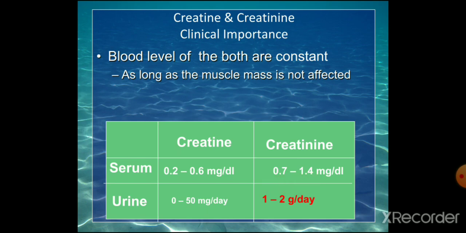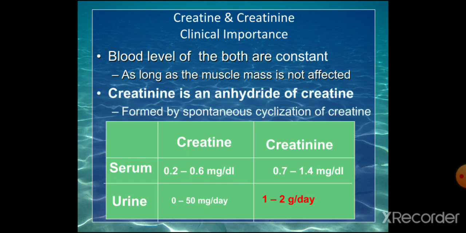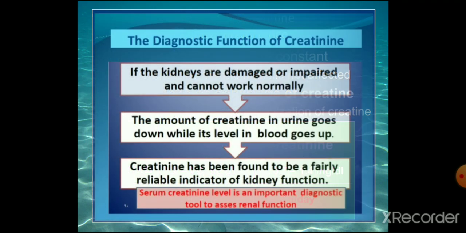So excretion of creatinine is 1 to 2 grams per day, and the serum creatinine level is 0.7 to 1.4 milligram per deciliter, and a very small quantity of creatine is present in the blood and urine. Creatinine is an anhydride of creatine, formed by the spontaneous cyclization of creatine.